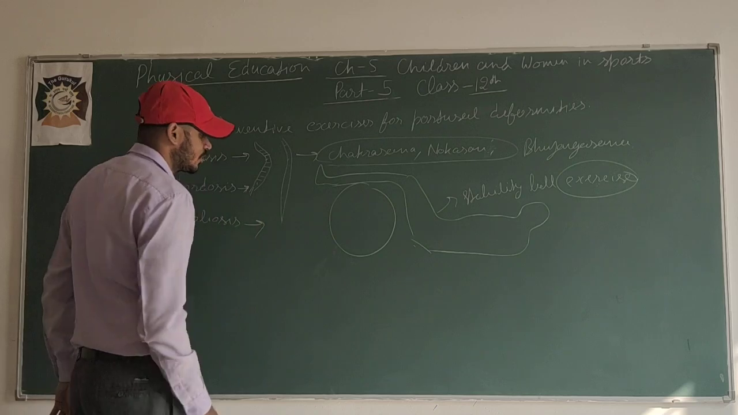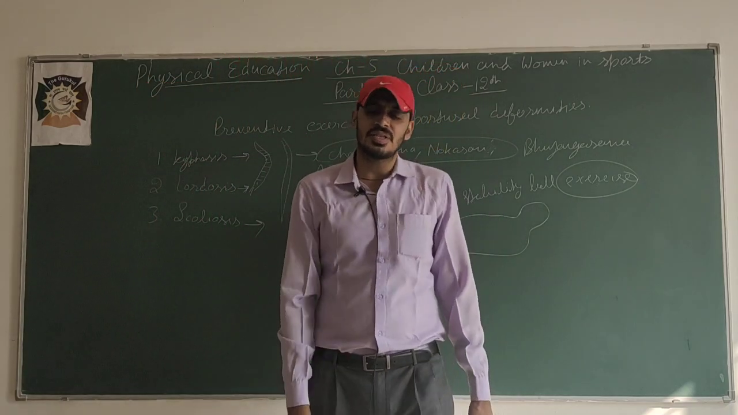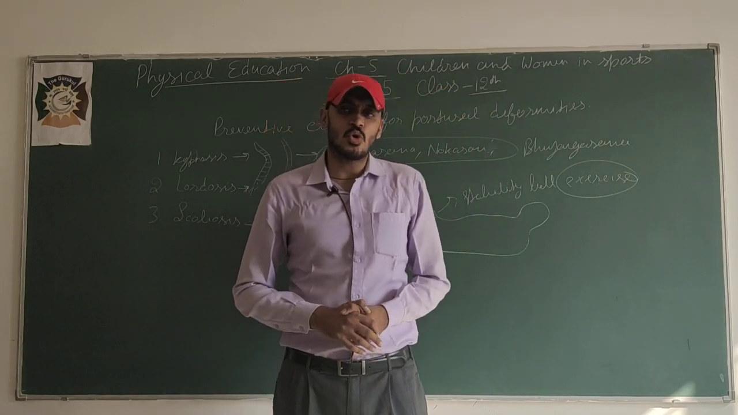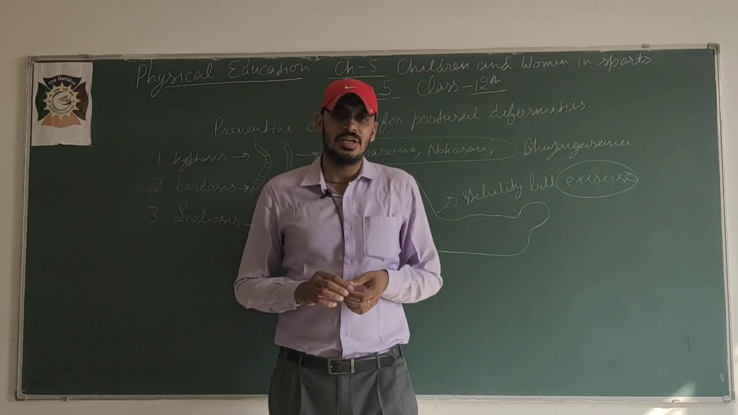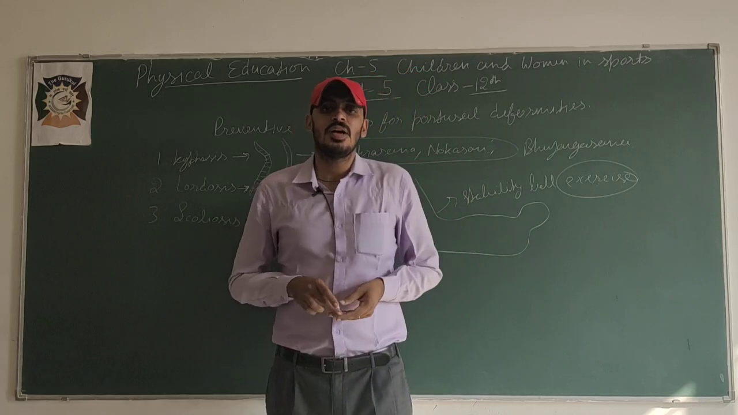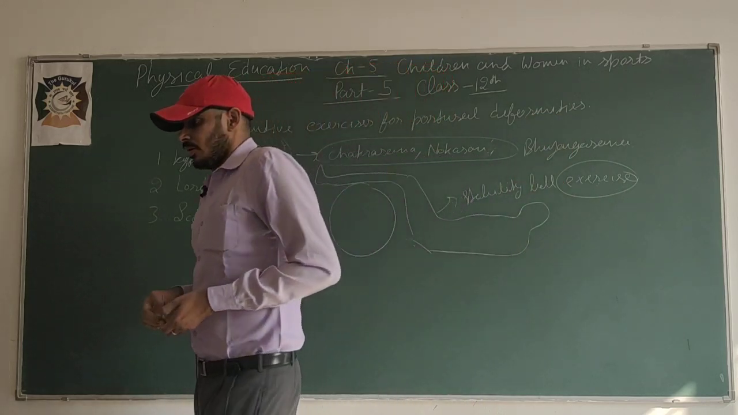The third one is scoliosis. Scoliosis, you know, is a C-shape curvature. In scoliosis, what happens? There is a sideward bend. To correct scoliosis, some exercises like chin-ups, bench press, shoulder press. Okay.